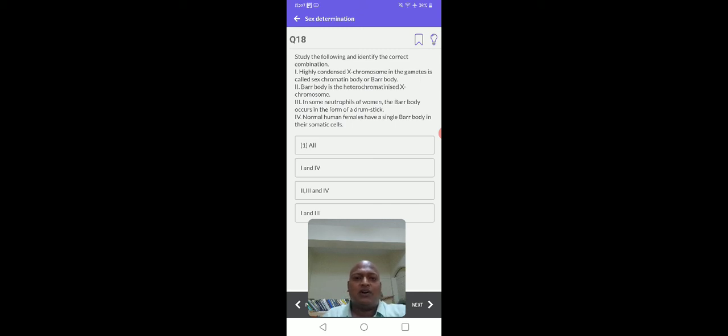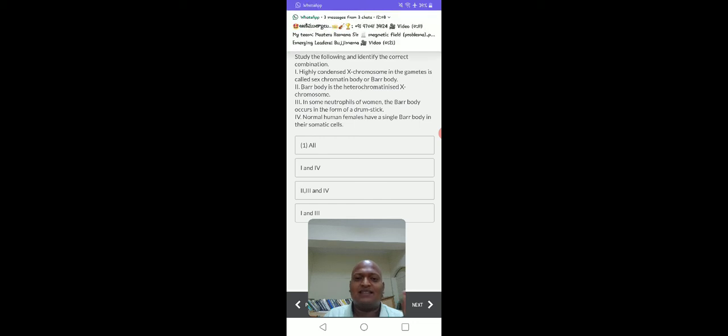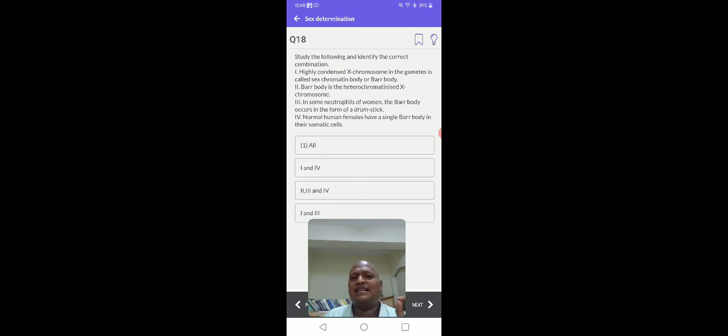Question number 18. Study the following and identify the correct combination. Highly condensed X chromosome in gamete is called sex chromatin body or bar body. In human females, the inactivated X chromosome is called a bar body. There are specialized structures presented, inactivated X chromosomes, those are called bar bodies. Highly condensed X chromosome in the gamete is called X chromatin body or bar body. That is wrong. Actually, what is a bar body? Bar body means the inactivated X chromosome presented in the female cells. That is called a bar body.